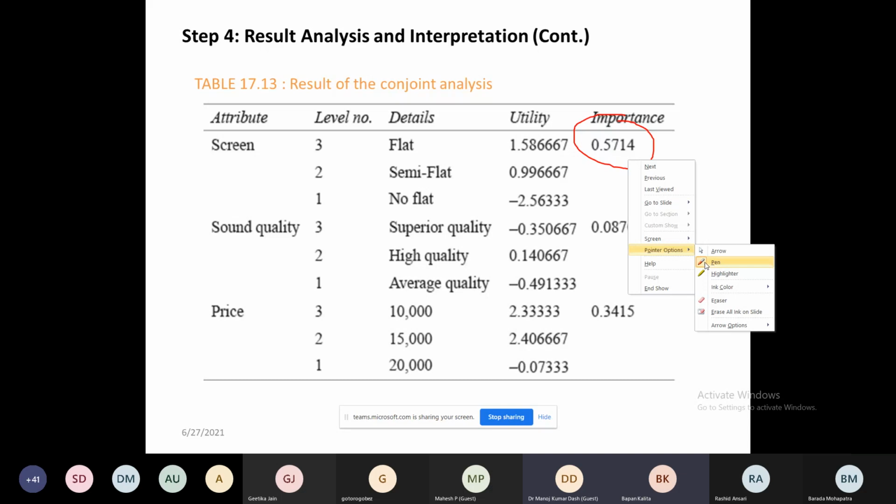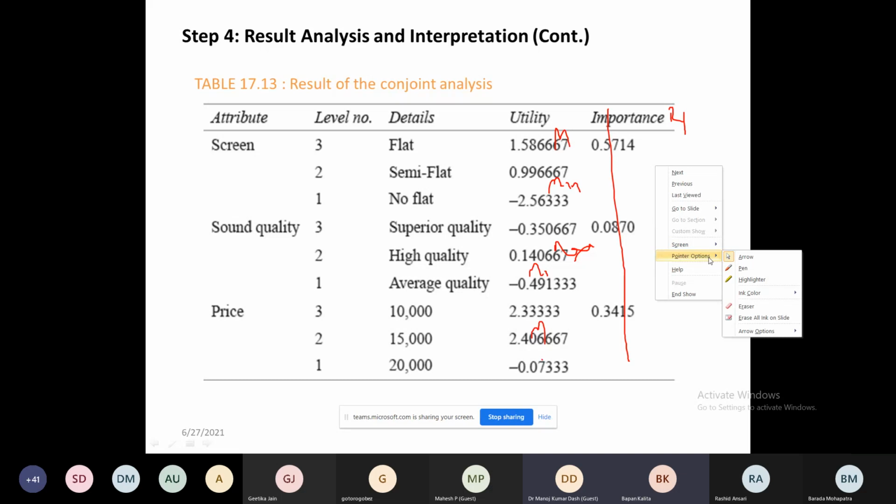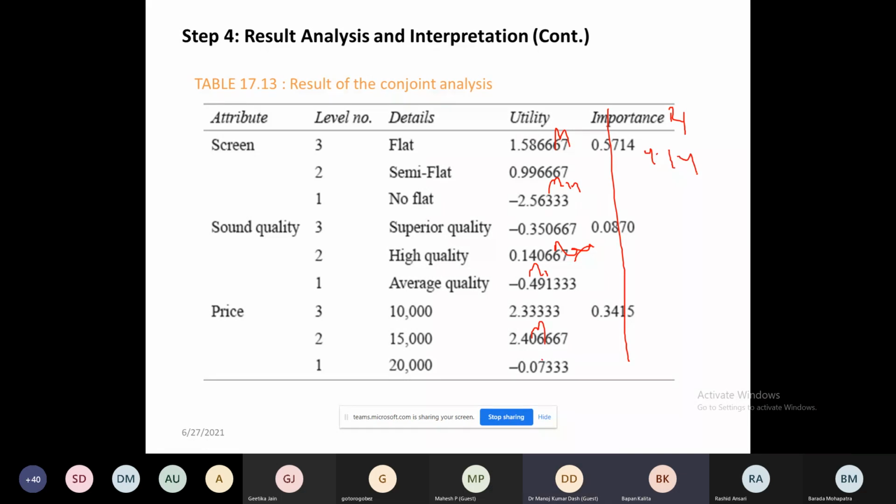What is the maximum here? This is the maximum, this is the minimum. So you calculate R1. What is R1? Maximum minus minimum. You get 4.14. Is it clear? What is the maximum here? 0.14 minus minus this.